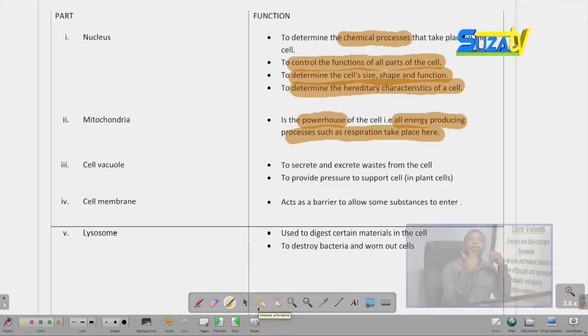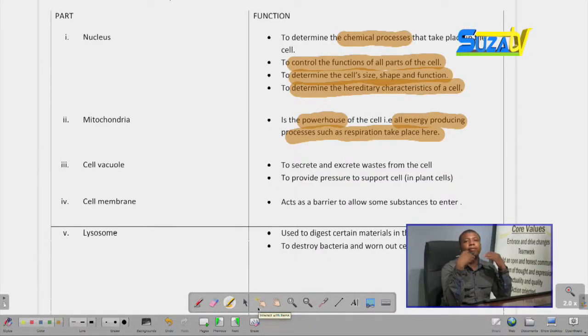We have the cell vacuole. The cell vacuole, we can say this in form of the animal cell or plant cell. In animal cells, the main function of cell vacuoles is to secrete and excrete wastes. So all waste products from the cell are excreted and secreted from vacuoles. In plant cells, it provides pressure to support the cell, as we have seen in the cell sap vacuoles function.